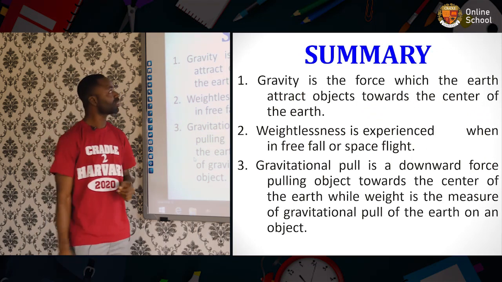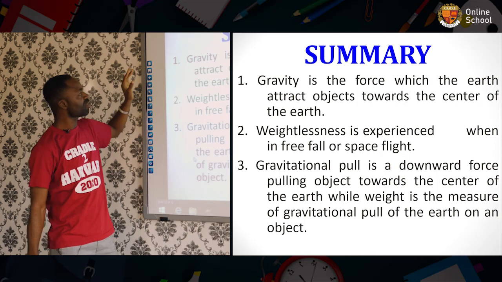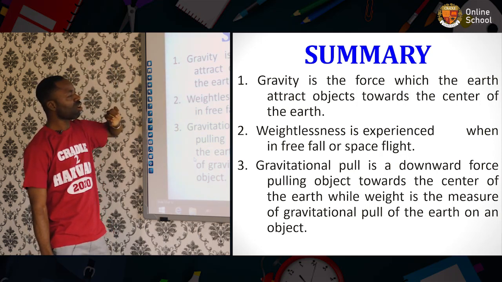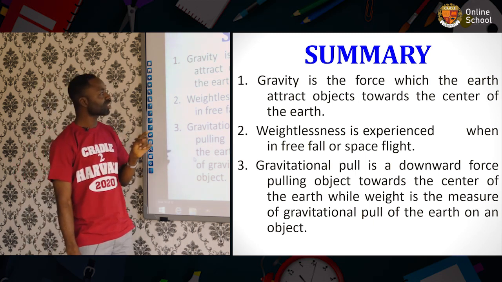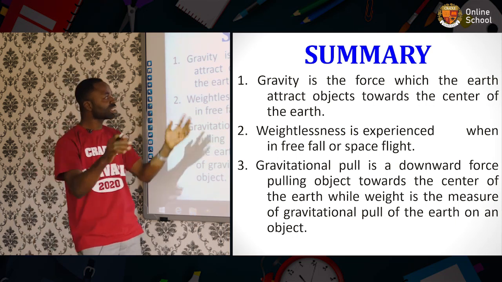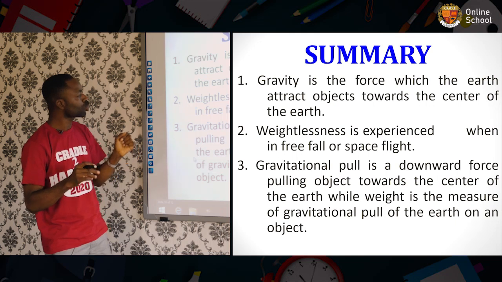So, in summary, in the course of this lesson, we have defined gravity or gravitation as the force which the Earth uses to attract objects toward the center of the Earth. 2.